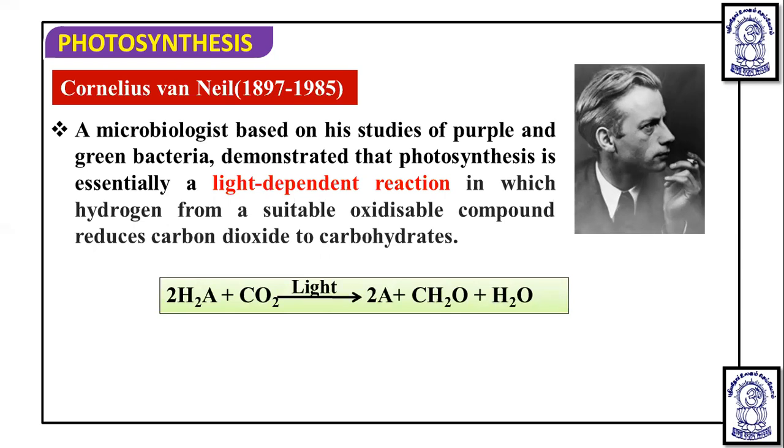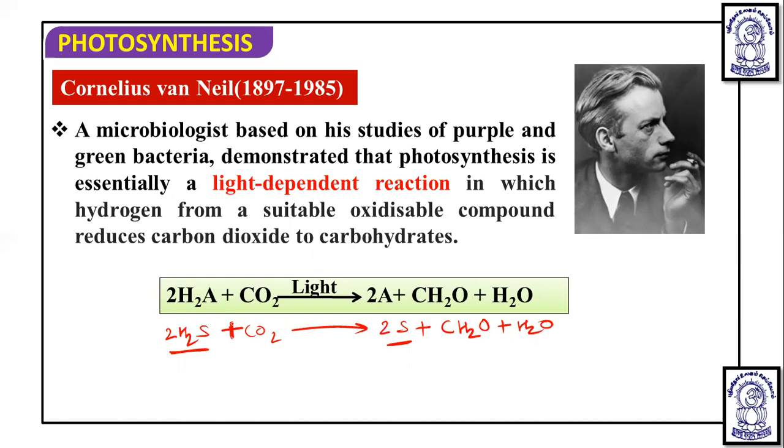So if we are using a sulfur bacteria, suppose we use H2S, and it reacts with CO2 in the presence of light, it is going to release sulfur, then CH2O plus H2O. So sulfur is getting released when there is hydrogen sulfide. Okay, so when hydrogen sulfide reacts with CO2 it will form sulfur, and CH2O and water are released.